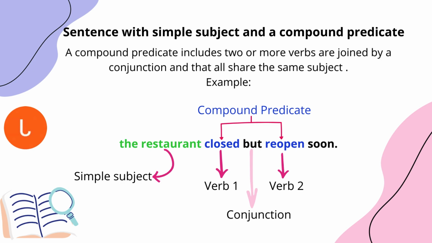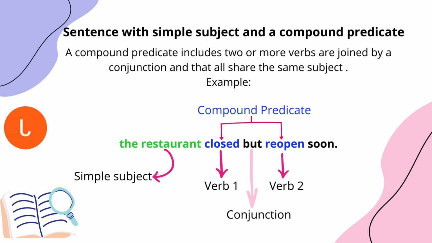We have here a simple subject, just one subject. In this case, the restaurant, that is a noun. And in the second part, we have a compound predicate, always together with a conjunction. Let me give you a reminder that we have a series of conjunctions. We have not only but and and.